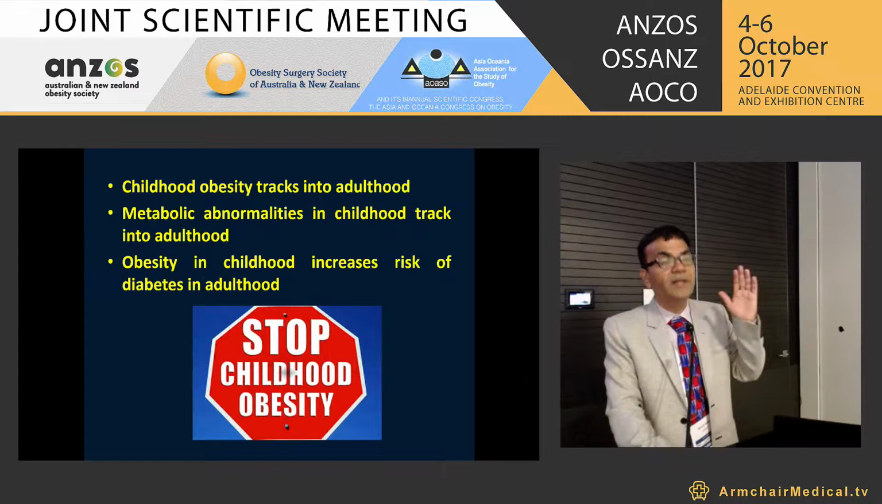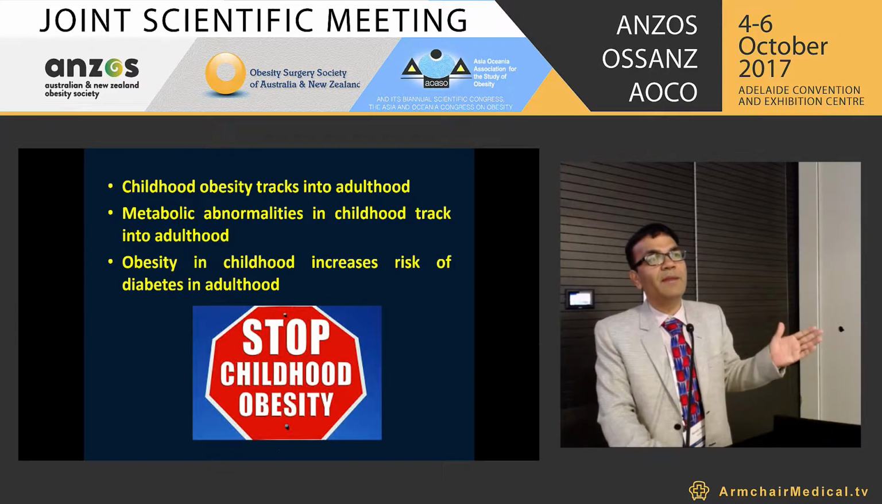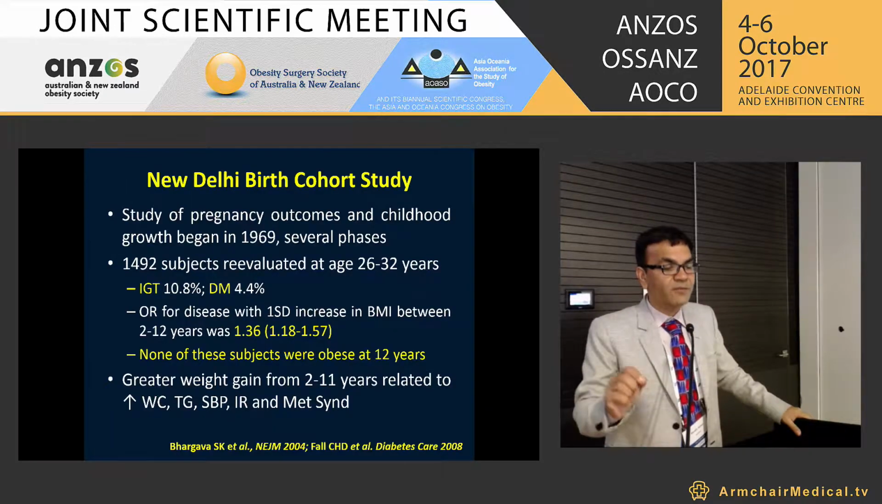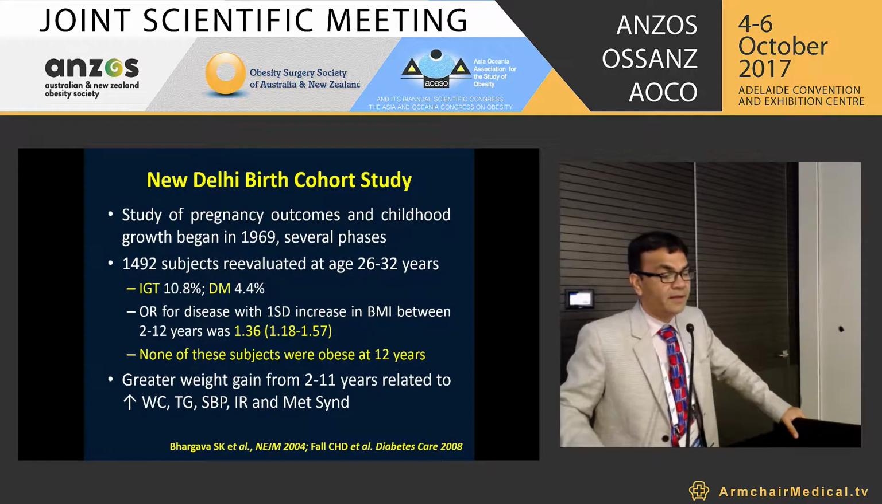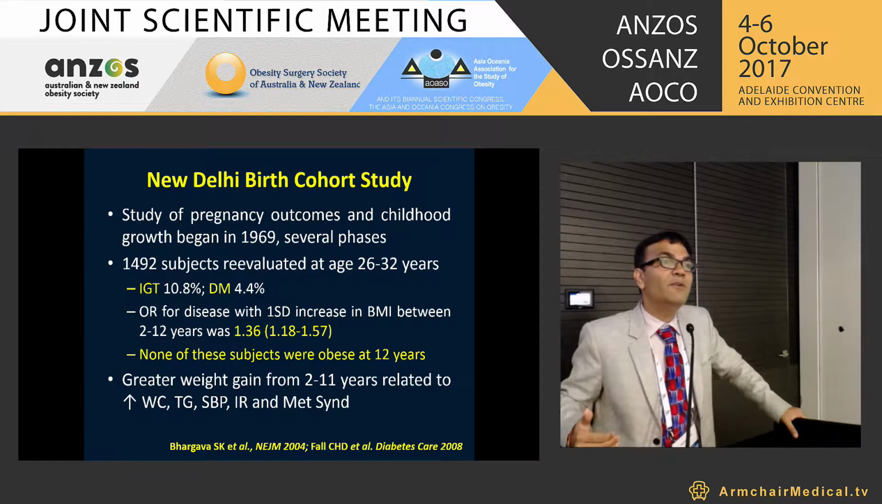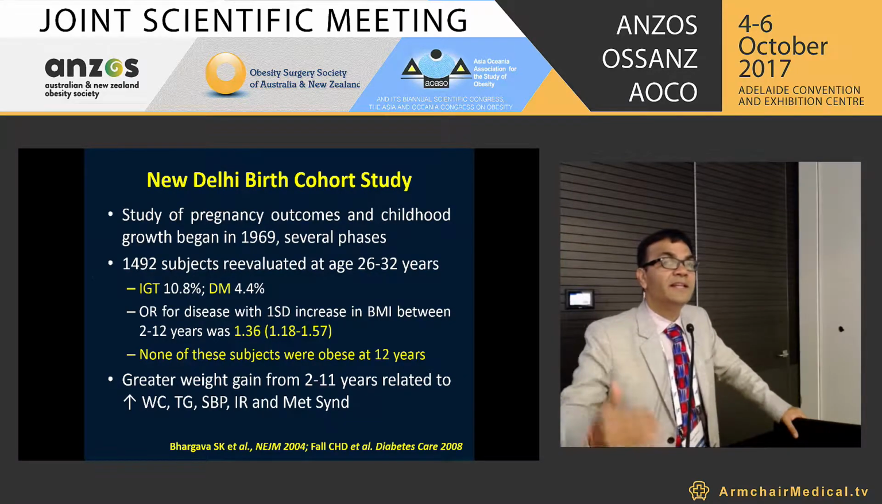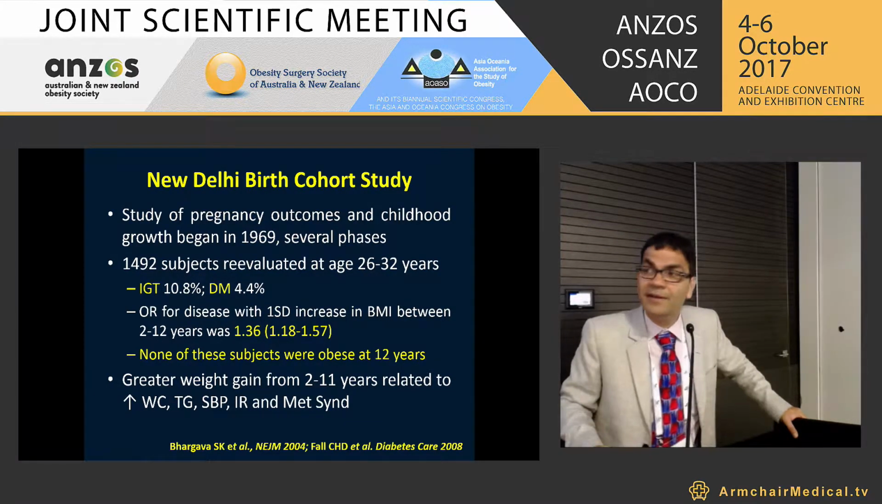So only stopping childhood obesity can prevent all these issues. But there is one more important and interesting issue in India. I'm talking of something very interesting, because it's not all the time that childhood obesity is responsible for increasing the diabetes risk in adulthood.